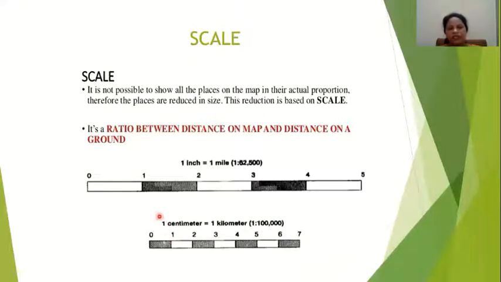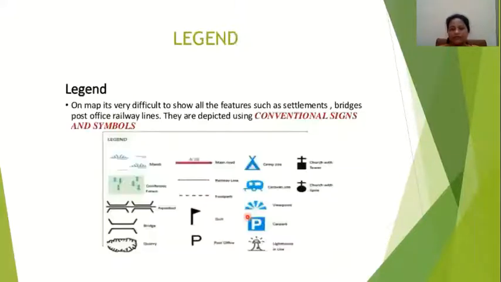If it is inch, they will show like this on the right bottom of the map. If it is centimeter, it shows like this. So when we are seeing that 1 centimeter is there on the map, we have to think that the actual distance is 1 kilometer on ground.